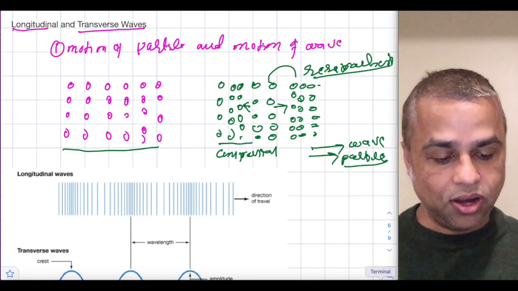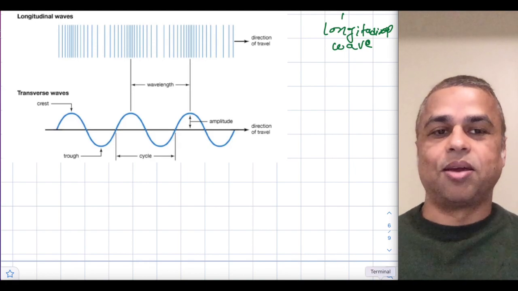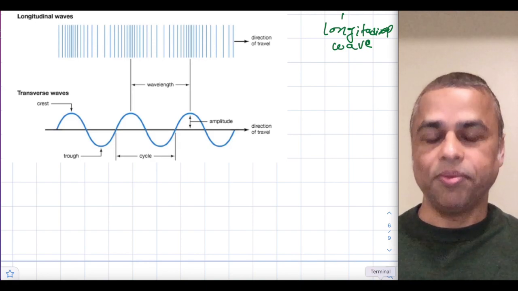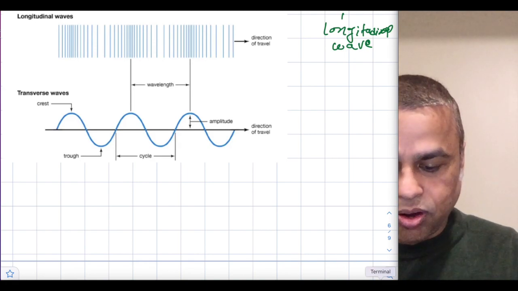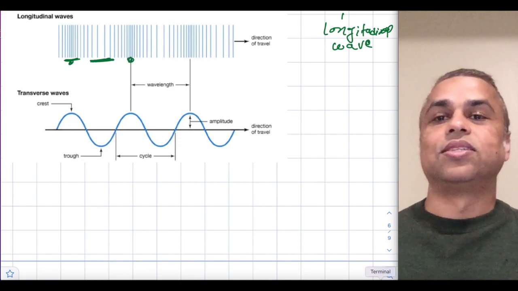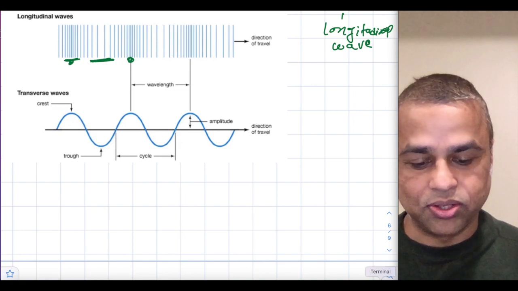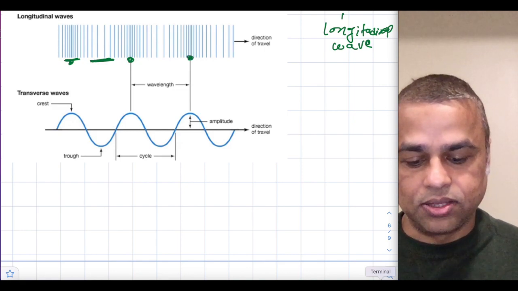This is called a longitudinal wave. Here is an example of a longitudinal wave, where the molecules are compressed here and decompressed here, and the distance from this compression to the next compression is represented by the wavelength. You can see the wavelength from this compression to this compression.